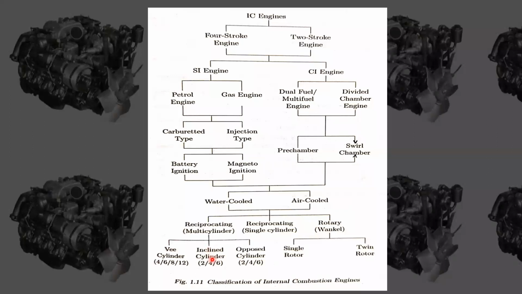And inclined cylinder, that is 2, 4, 6, and opposite cylinder also we can use, 2 cylinders, 4 cylinders, 6 cylinders. Okay, if the number of cylinders is more than 6, we mostly prefer V cylinders. Why? Because we can incorporate two cylinder banks at the same time on a single shaft. So we prefer V cylinder if the number of cylinders is more than 6.